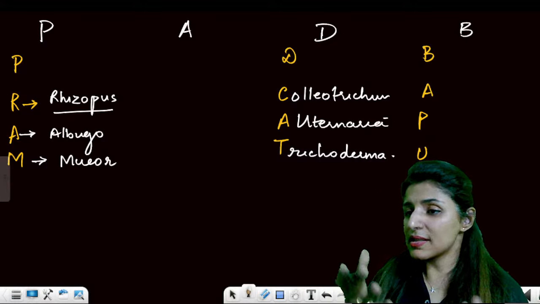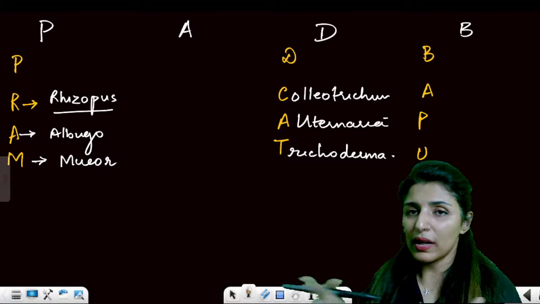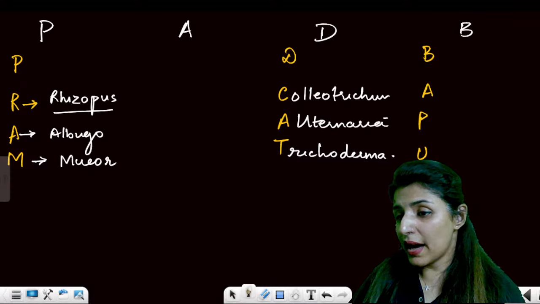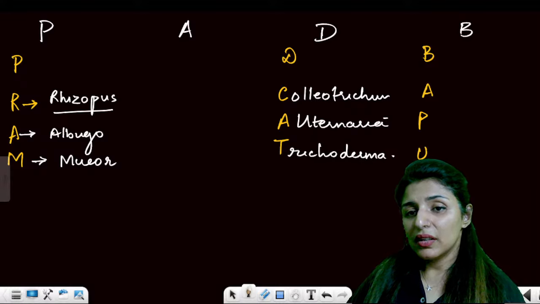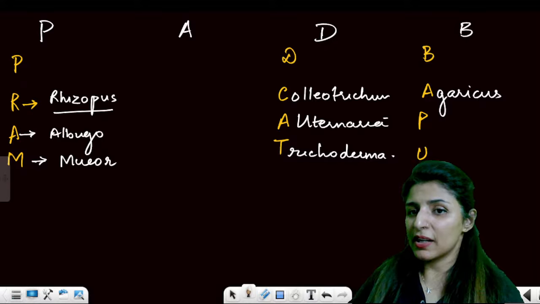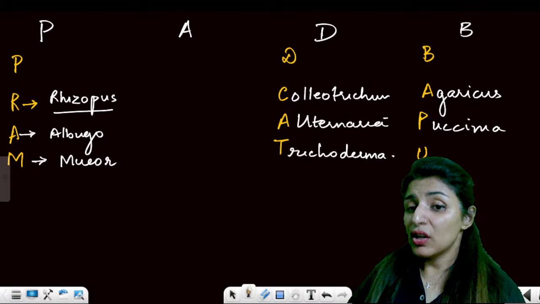Because the characteristics didn't match Phycomycetes. The characteristics of sexual stages were more like Asco and Basidio. Then for Basidiomycetes, we have Bapu. So we have here Agaricus, your mushroom, or toadstools also come under this category. Agaricus, then Puccinia, and then Ustilago.